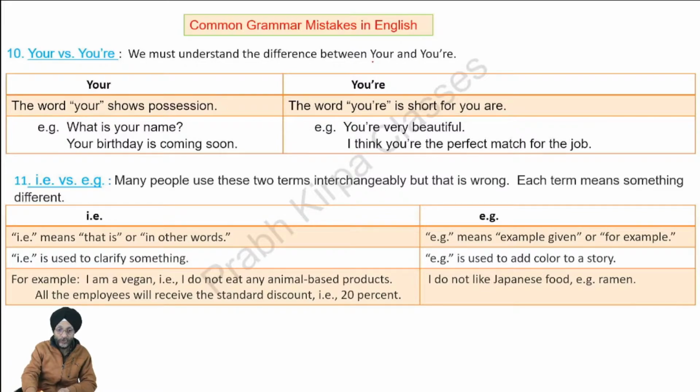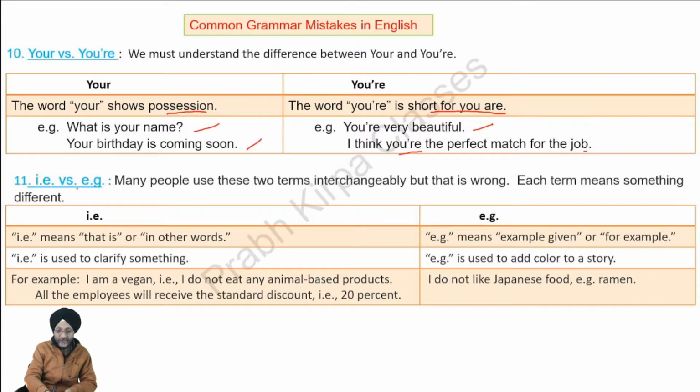Your versus you're. We must understand where we should use the word your and where we should use you're. Your shows possession, whereas you're is the short form of you are. Examples of your: what is your name? Your birthday is coming soon. Examples of you're: you're very beautiful. I think you're the perfect match for the job.